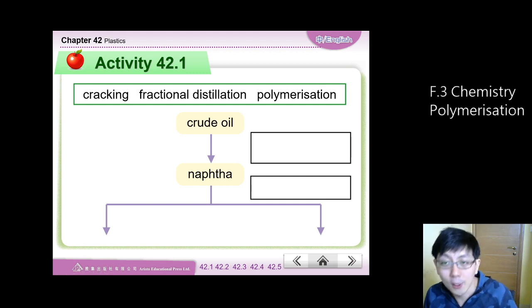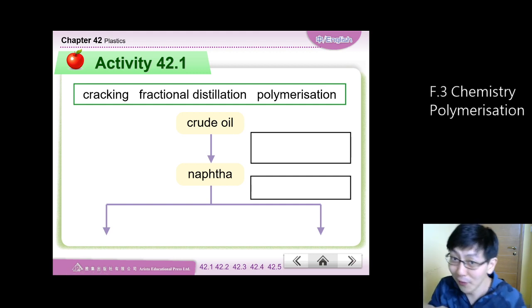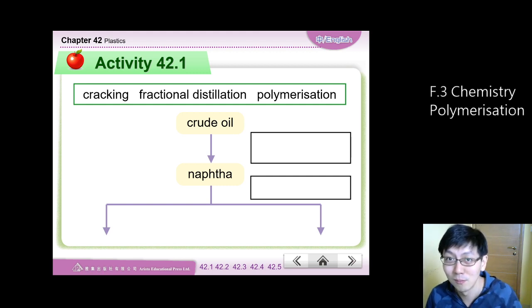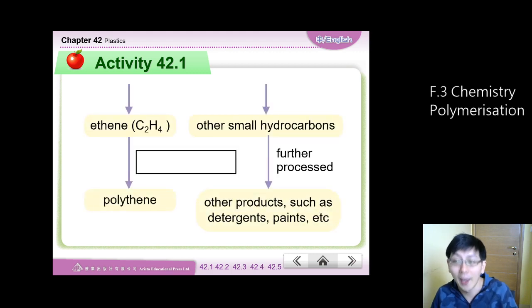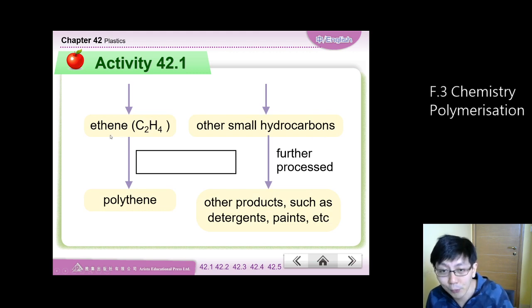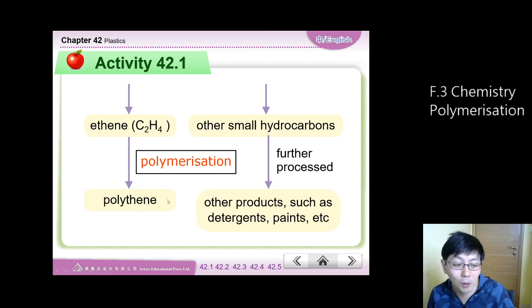Now, I assume that you have completed this. Did you really pause and write it first? Really? Okay, you check the answer. Crude oil. After fractional distillation, we get the naphtha. After cracking, we can get alkenes and other small hydrocarbons. Under suitable conditions, the alkenes, for example, ethene, undergo polymerization to give polythene. This is the name of the polymer, polythene.